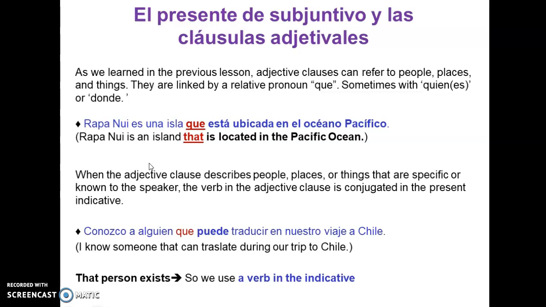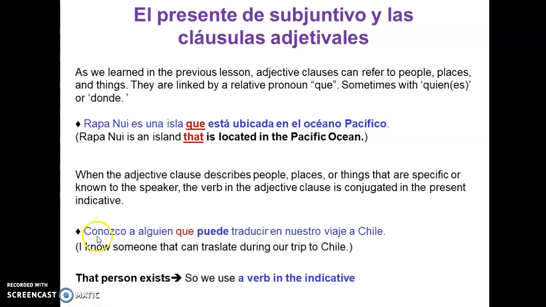But there are some changes here. When the adjective clause describes people, places, or things that are specific or known to the speaker, then our adjective clause is going to be conjugated in the present indicative. We're not going to be using the subjunctive, we're going to be using the indicative, because it's a fact. It's something specific and known to the speaker.